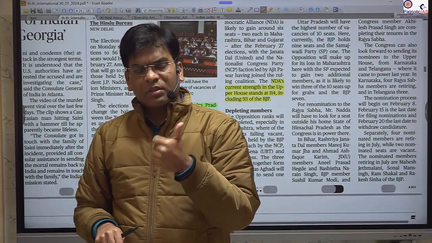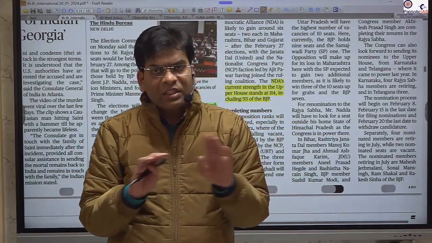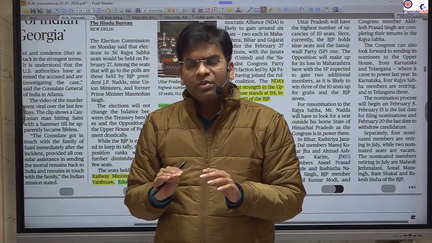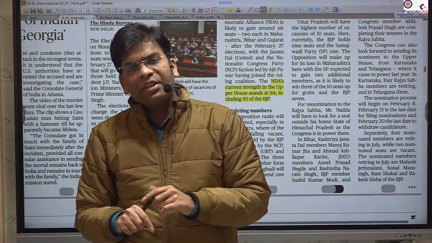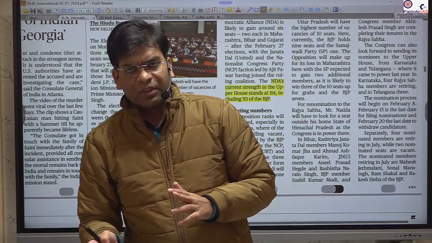You should remember. The third thing you should know: this Rajya Sabha is a permanent House, meaning it doesn't dissolve. It will be continuous. For Lok Sabha, there could be dissolution whenever there is completion of the 5 years, or there is a lack of majority with any party.